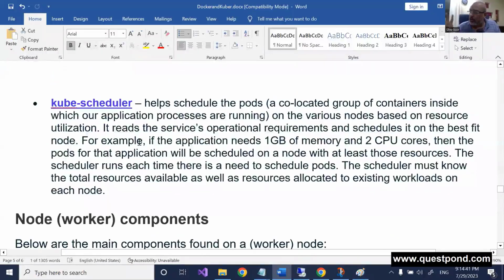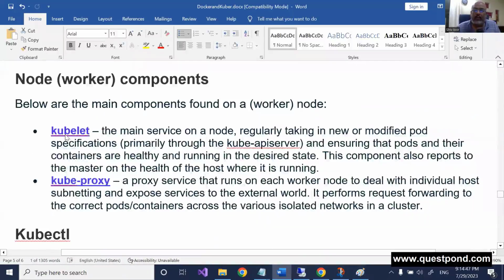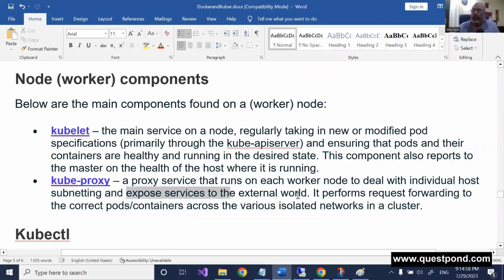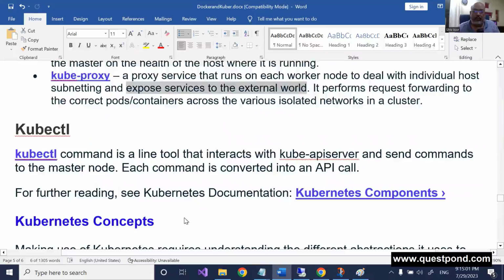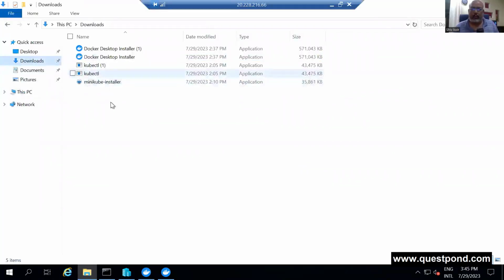And then we have two things inside the worker nodes. One is a kubelet, which actually takes the commands from the server, and kube proxy, which is to talk to the external world through the public IP address, and kube control is a command line. So, for example, you can see here, I have the kubectl. I have just downloaded the kubectl. I'll show you from where to download it. It's an exe, you can fire kubectl get nodes, kubectl create like this, right? Any questions here, guys, on the basic architecture and the basic use of K8s?